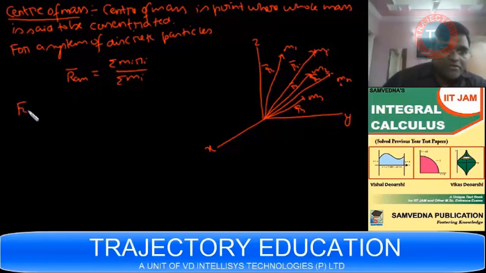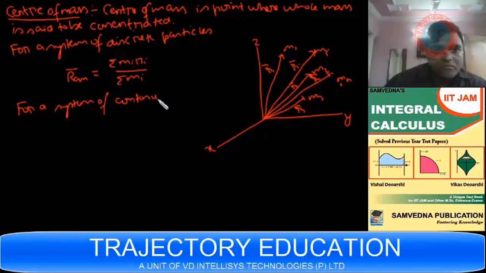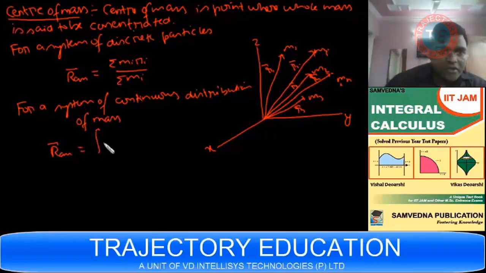Then for a continuous distribution of mass, we define RCM as integral r dm upon integral dm.